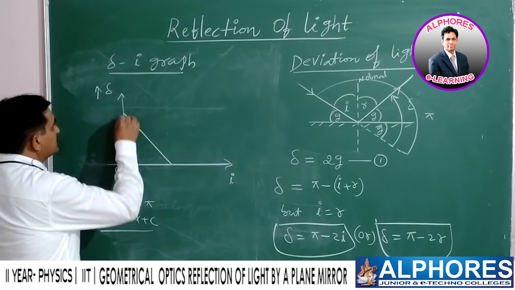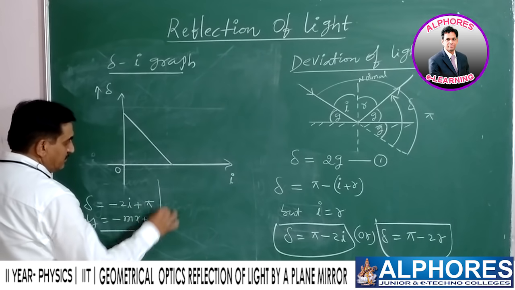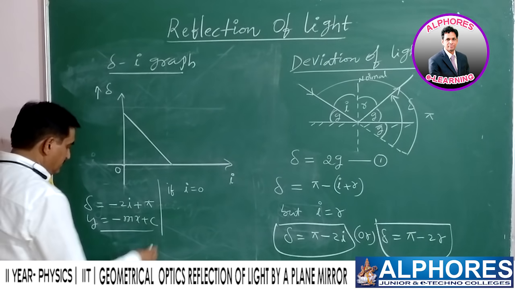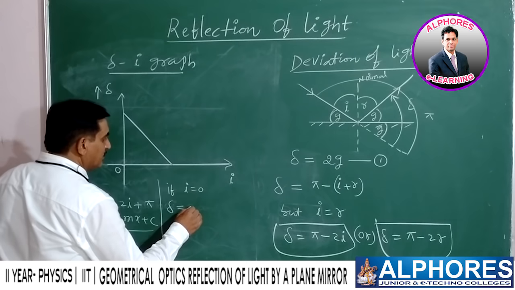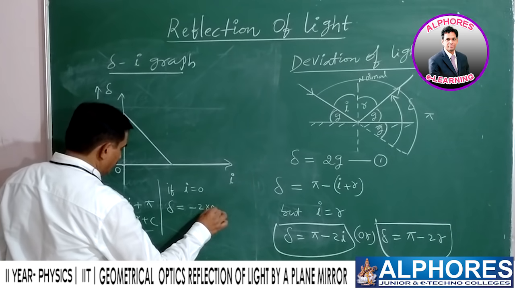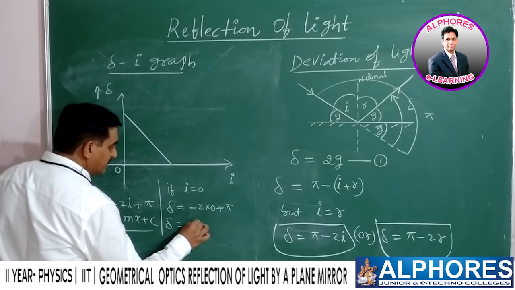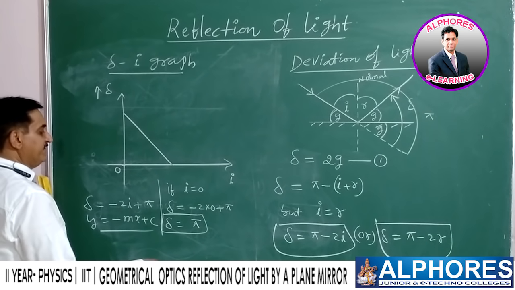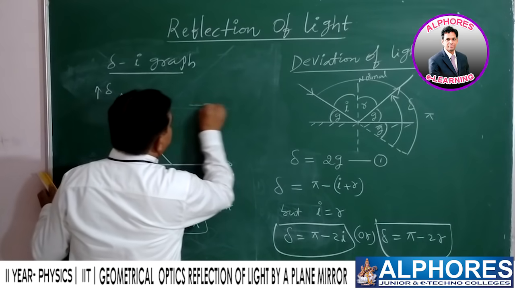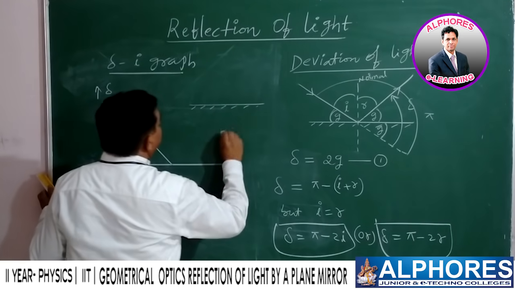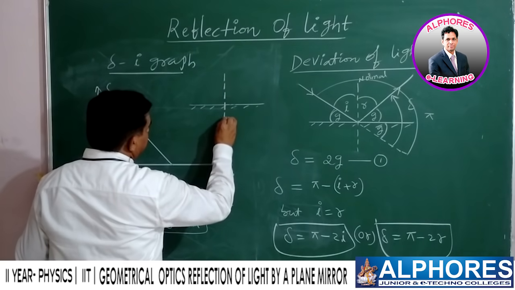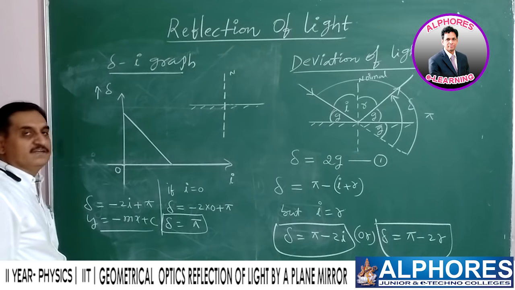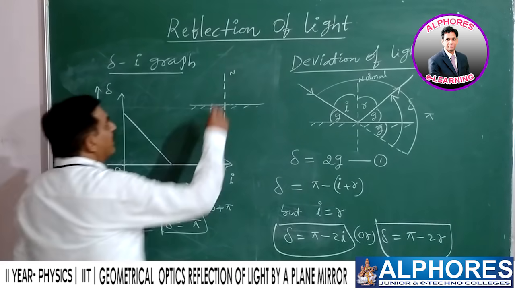At this point, if i is equal to 0, then the deviation equals minus 2 into 0 plus pi. You will get the deviation suffered by the light as pi, 180 degrees. So how can we understand this? Let us consider a plane surface. This is a normal drawn to it. The normal is the reference. The light is incident on this plane along the normal.